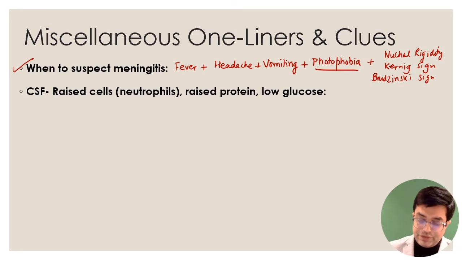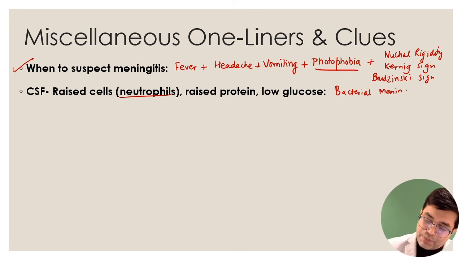Secondly, if you do CSF and CSF shows raised cells which are neutrophils, raised protein, low glucose, what will you suspect? You will suspect bacterial meningitis in the patient. So acute bacterial meningitis or pyogenic meningitis should be suspected in the patient.